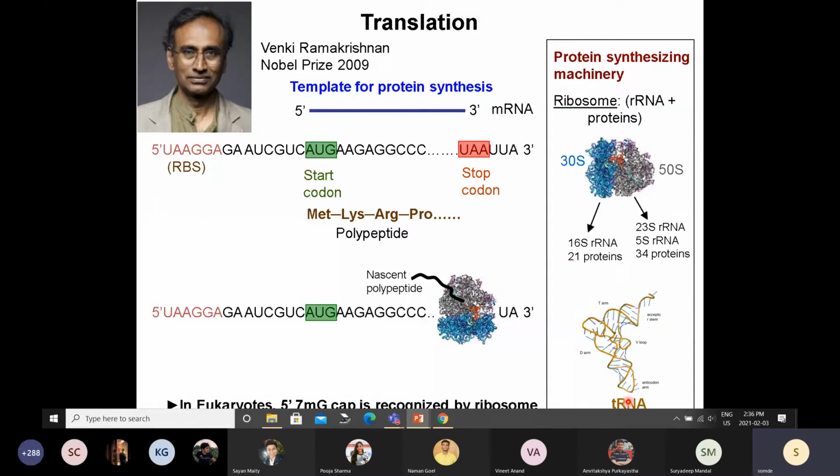Because you are going from one type of molecule, a combination of three nucleotides, to a different type of molecule, which is an amino acid, you have to make this link, and that is done by this adapter molecule. Initially it was called an adapter molecule. Now it is called tRNA. The T stands for translation because it is doing this translation.